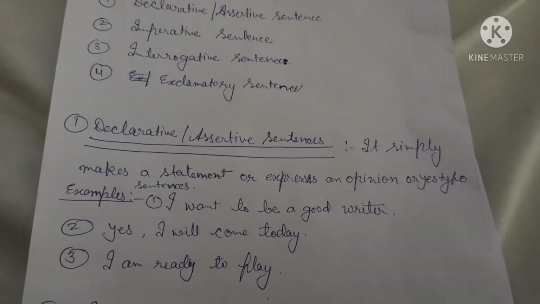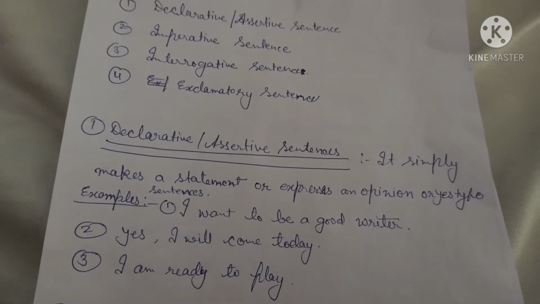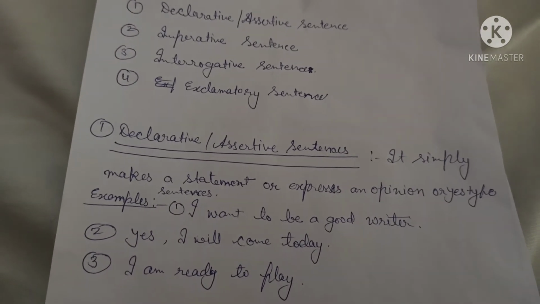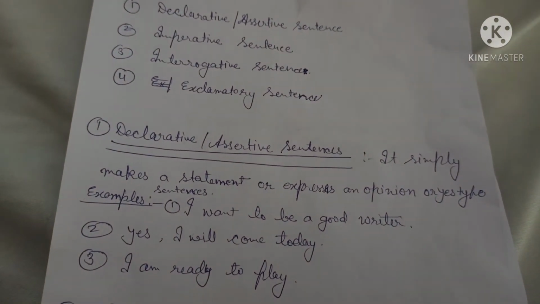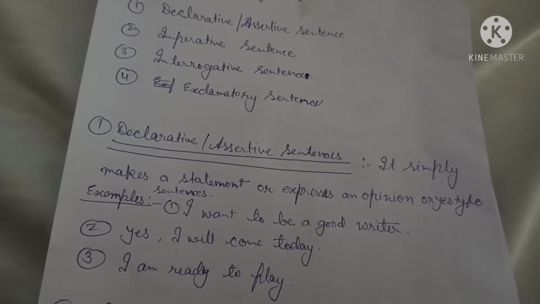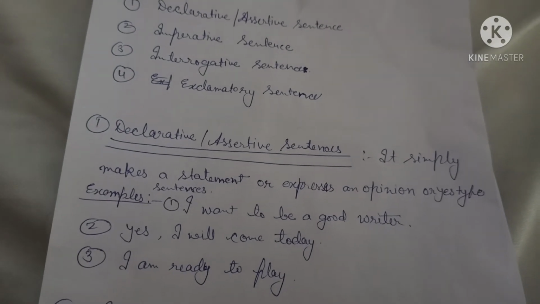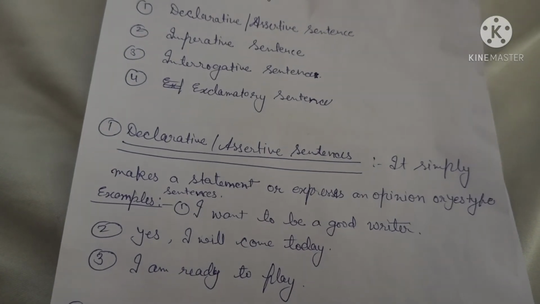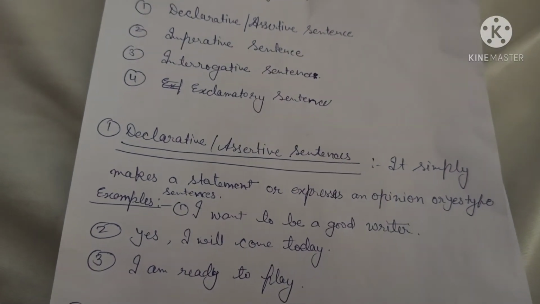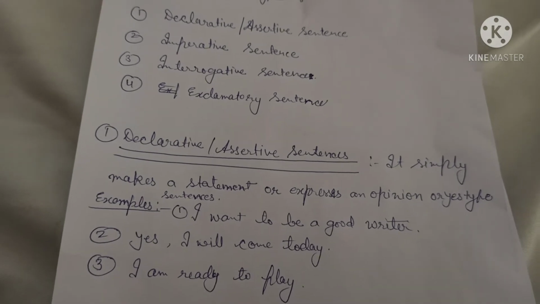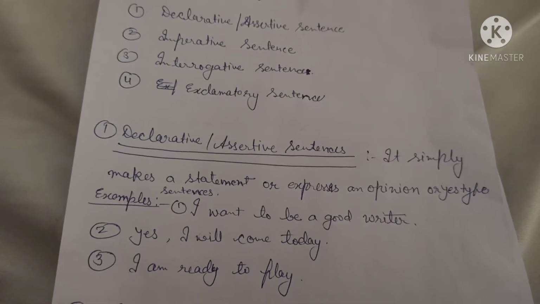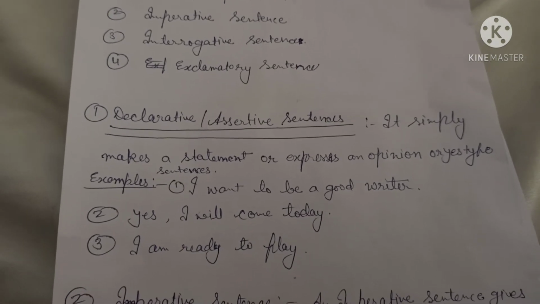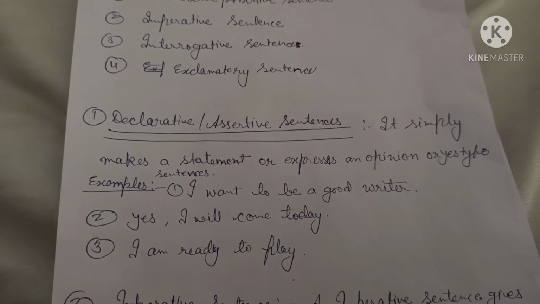And we can say declarative sentences means the sentences which simply declare anything, and which simply express anything, or which simply express an opinion, and which only say yes, and if we are accepting, if we are giving our assent to anything, those sentences are called assertive and declarative sentences. So let's see the examples of assertive or declarative sentences.